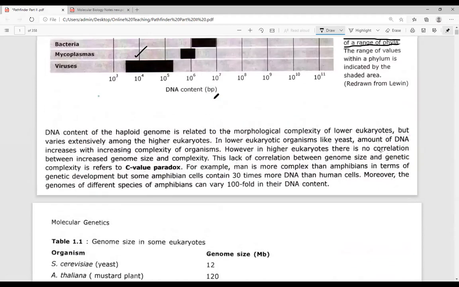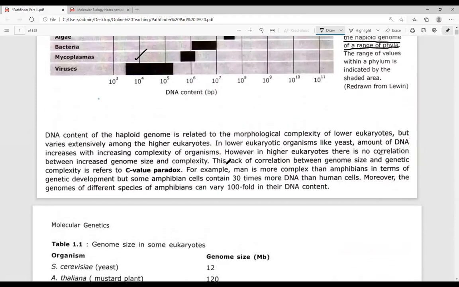Now, this lack of correlation is referred to as the C value paradox. In lower eukaryotes, organisms like yeast, the amount of DNA is directly proportional to the complexity of the organism. But in general there is no correlation between increased genomic size and complexity.